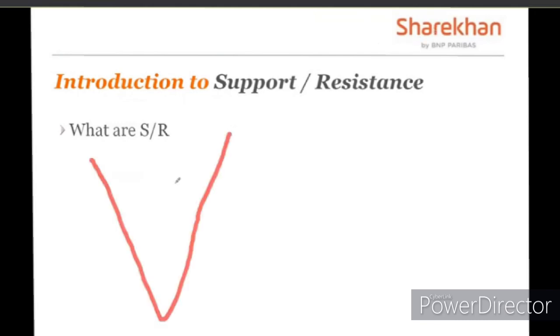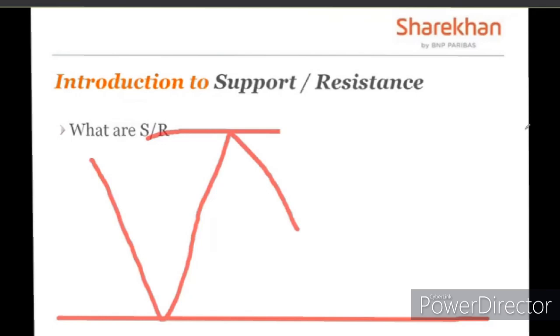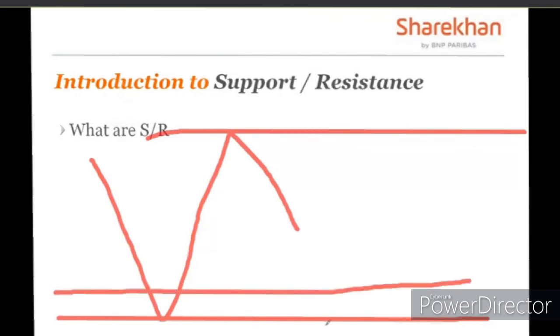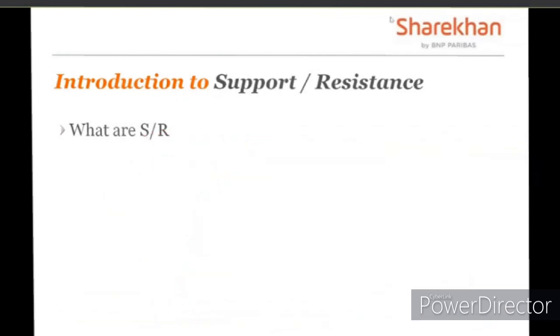So basically, people usually mark support as this turning point and this turning point, whereas a demand zone is an area. So this zone is the demand and this zone is the supply. So the concepts are pretty similar. Just a few differences, but demand and supply zone and support and resistance are pretty similar like that.